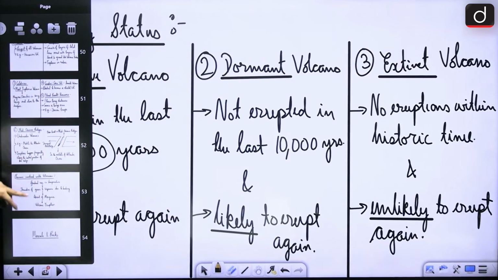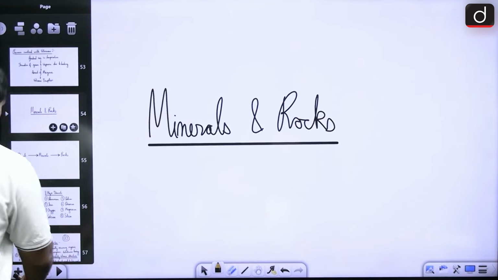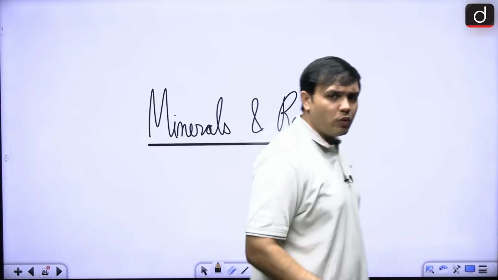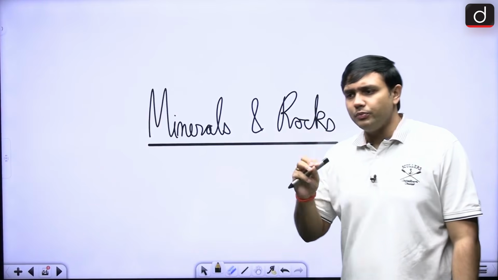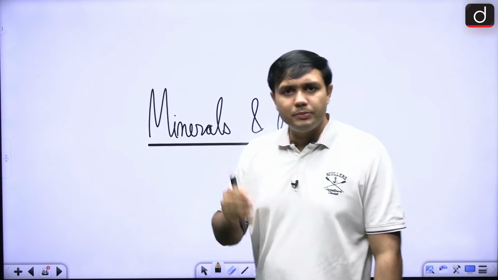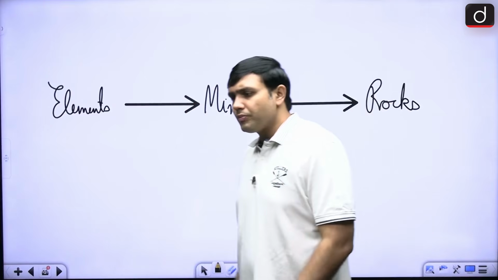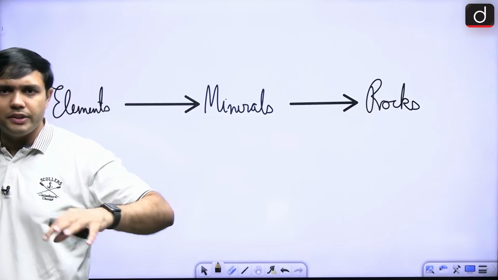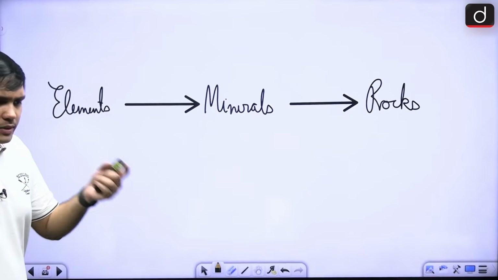So, we have looked at the types. Now, we will look at the minerals and rocks. Now, in case of minerals and rocks, what are some of the important aspects? So, first of all, we must have an understanding about the difference between an element, a mineral and a rock, right. From there, you will move towards the rock cycle and then we will understand the difference between the three major types of rocks.